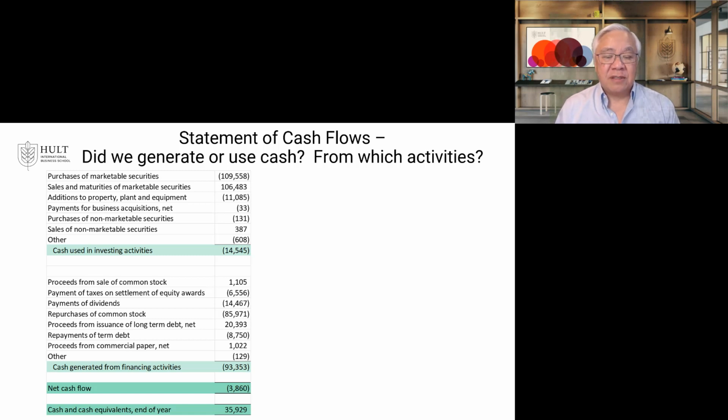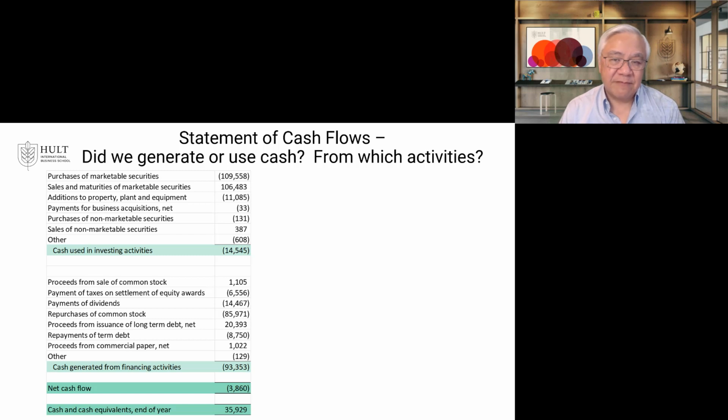Then the third section, financing section. What do they do in borrowings and stock? Well, we see the biggest item is they're repurchasing their own stock. We'll talk more about that when we get into the coursework, but companies with a lot of money often will buy back their own stock to prop up and increase the value of each share, and also be able to distribute money to and gains to their shareholders, right? So that's the biggest single item. They used $85 billion to do stock repurchase. And they paid some dividends, $14 billion, right? But by far the biggest use this year of cash was for stock repurchase.